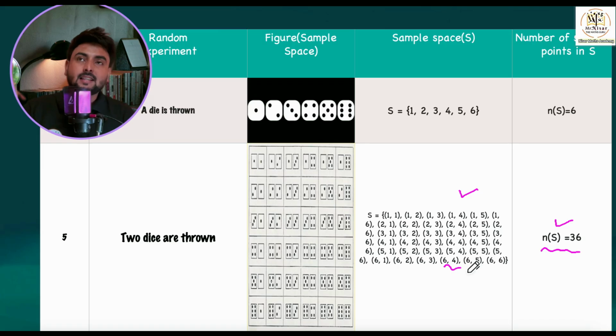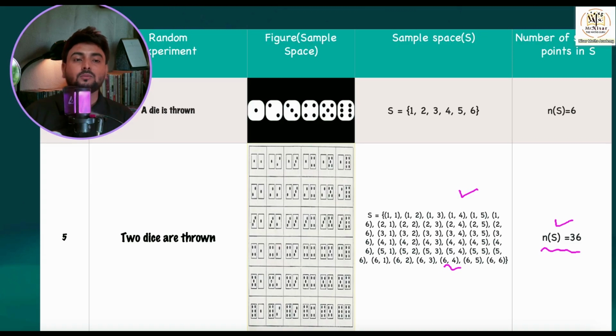So when 2 dice are thrown, what is the sample space? I'll write capital S is equal to curly bracket 1, 1; 1, 2; 1, 3; 1, 4; and so on. Then 2, 1; 2, 2; and so on. In the same way till 6, 6. And the total number, that is n of S, will be how much here? 36. I hope the things are quite clear to you.